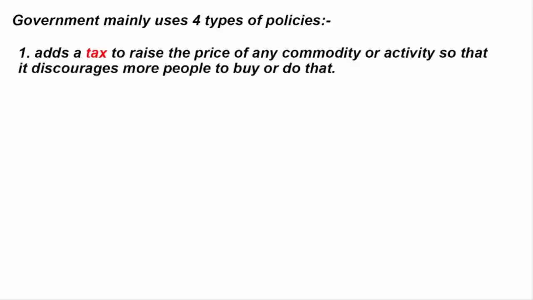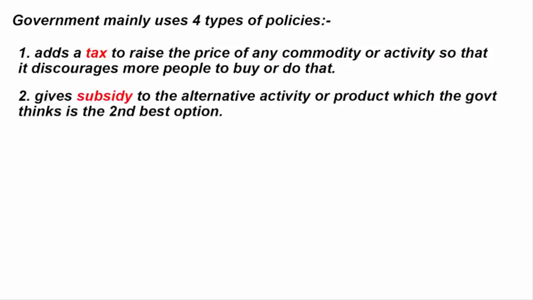The first one is the government adds a tax to raise the price of any commodity or activity so that it discourages more people to buy or do that. The second thing that the government does is it gives subsidy to the alternative activity or product which the government thinks is the second best option.